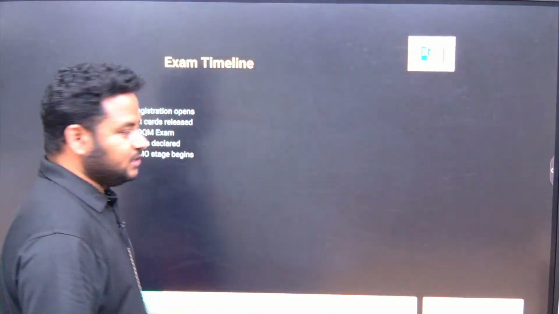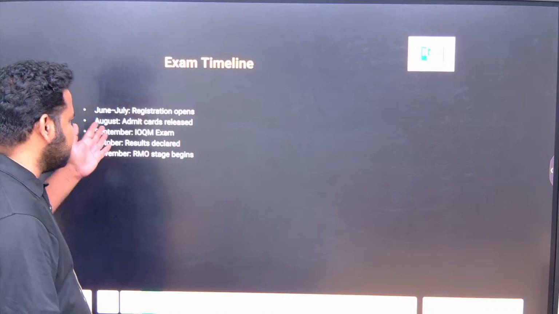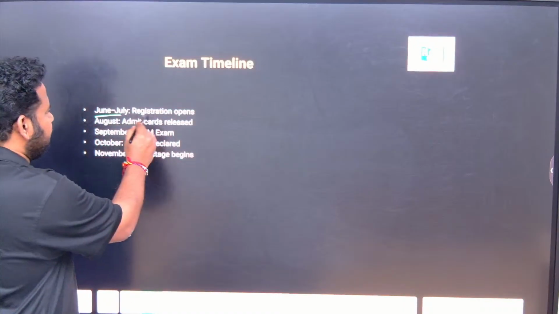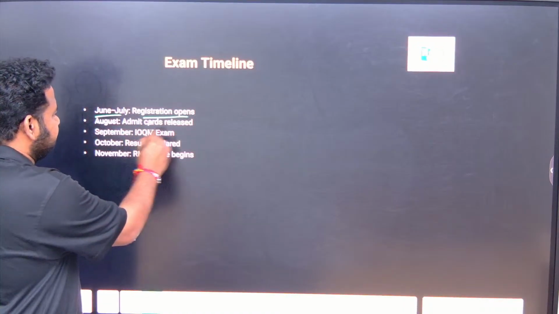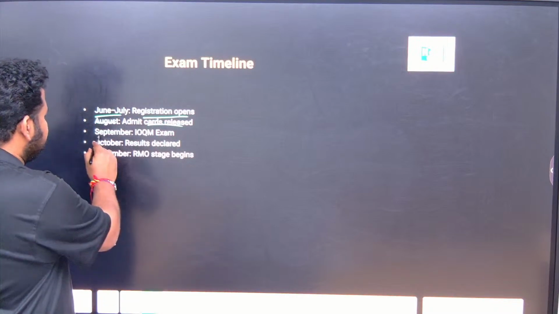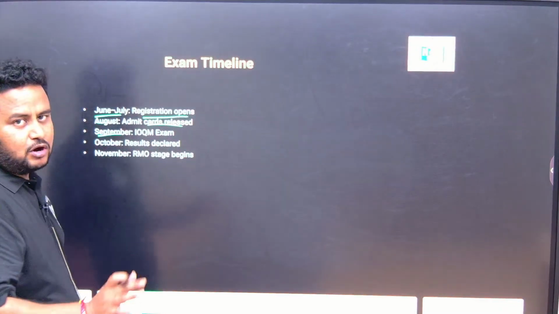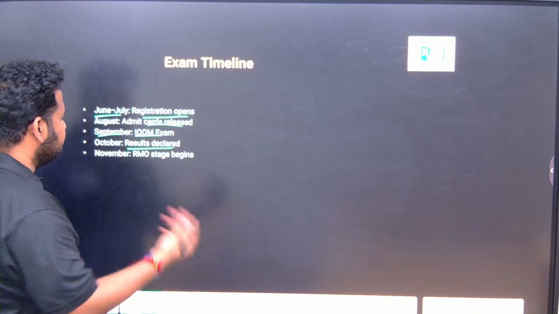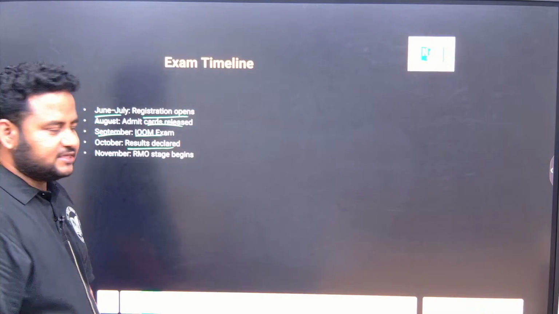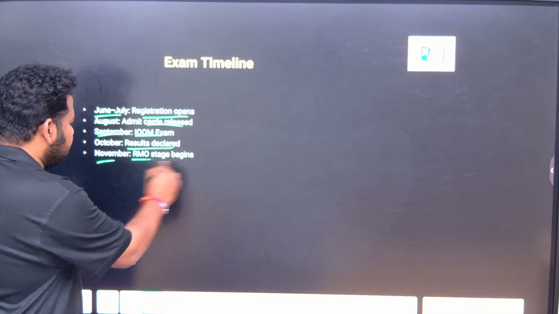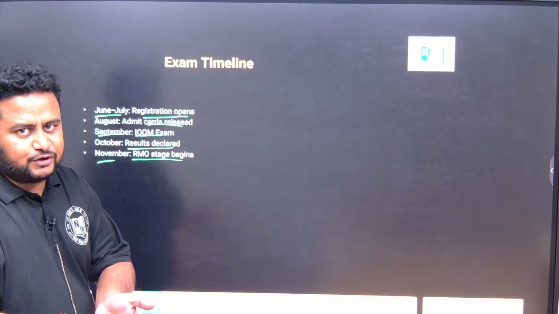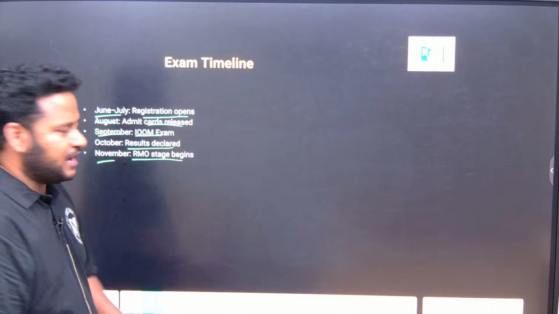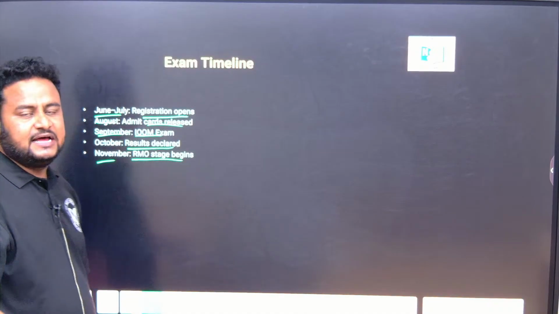Next, exam timeline. This may vary, but generally this is what is followed. In June and July registration opens. In August the admit card is released. In September, October or November you will have the exam. Results come out in 1 or 2 months. This time the IOQM exam is in November, and in January the RMO stage, the Regional Maths Olympiad, begins.